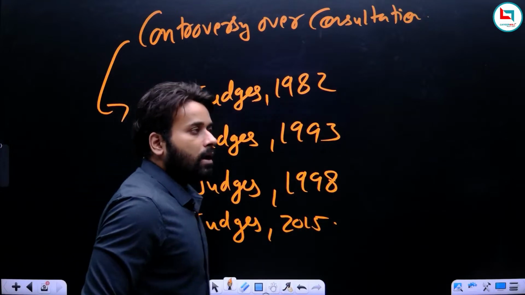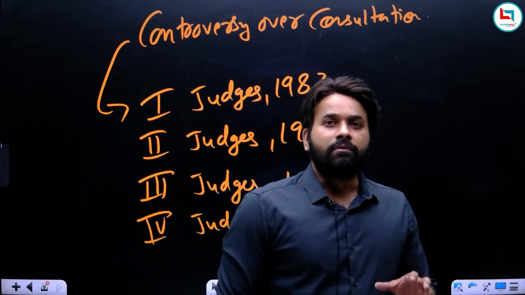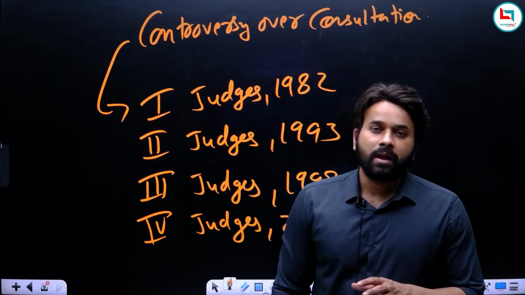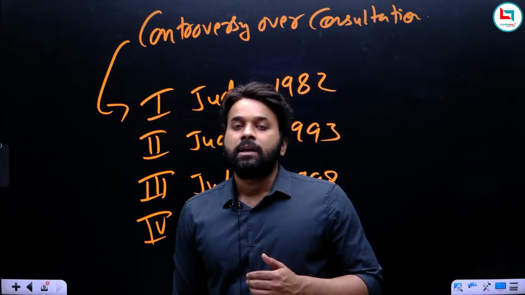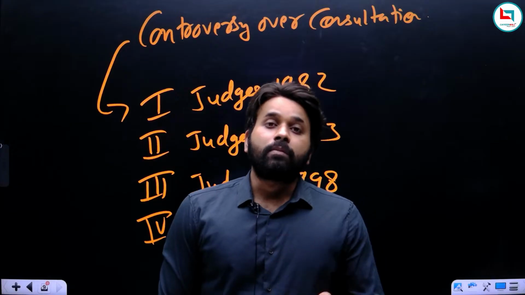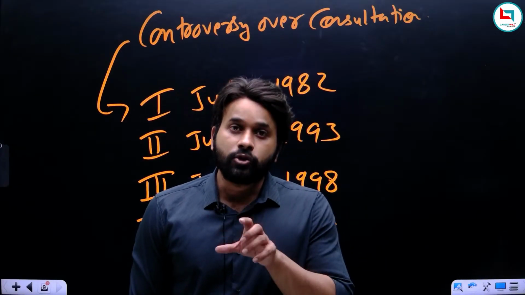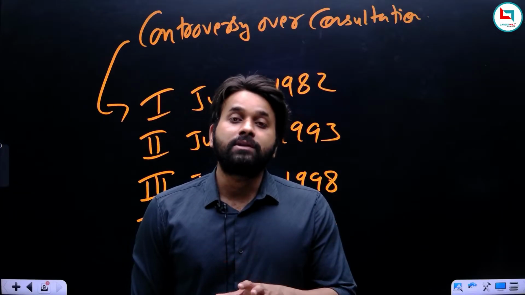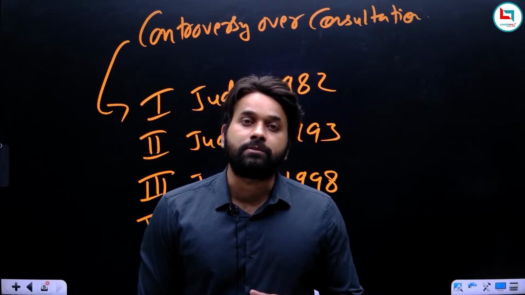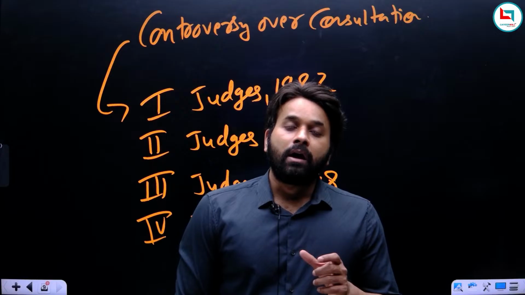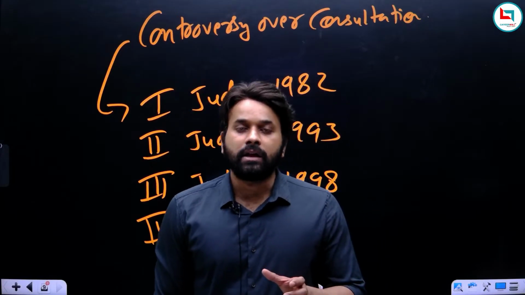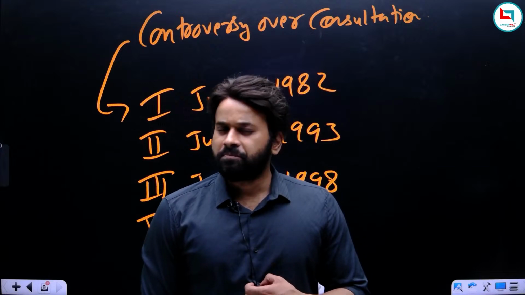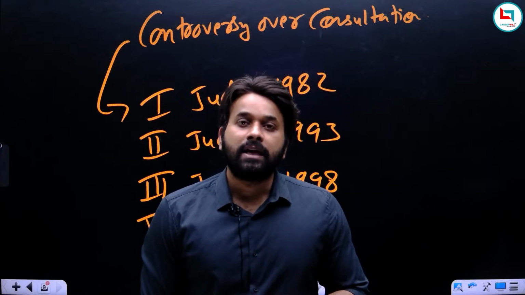So in these 4 judges cases, we will understand what the status of consultation is, what the status of the advice given by the CJI is, from whom the president should consult, and how many judges should be there while consulting. And we will also understand the collegium, the role of the collegium, and what happened with the NJAC. The NJAC was the step by the government to replace the collegium. So all these things will be discussed in the next class.